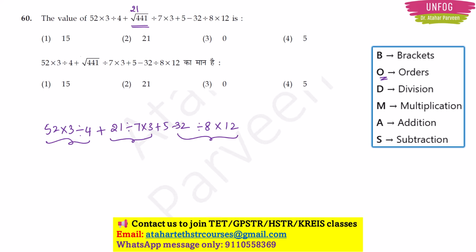If you apply BODMAS, division and multiplication will come together, right. So here if you do calculation, you will get 39. Here you will get 9. This 5 you have as it is. And here you will get 48. Okay. So this one will be 5. So if you break and calculate things, your answer will not go wrong and you will also save time. Okay. So take this as an assignment and let me know whether you are also getting same answer as me. So here the correct answer should be option 4.